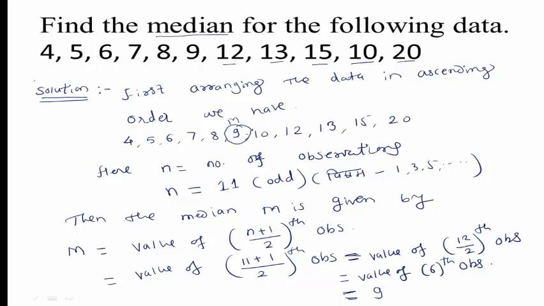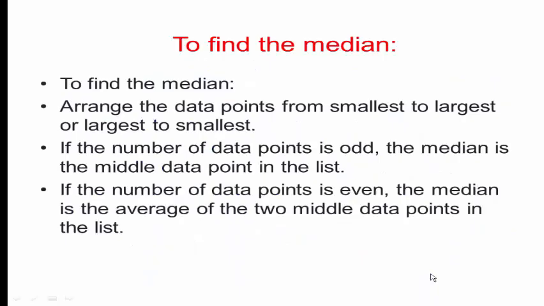So this 9 is the middlemost observation. This is the central observation. So the central observation is the median. So the median for this given data is 9. Do you understand, students? Okay. We will see one more example.